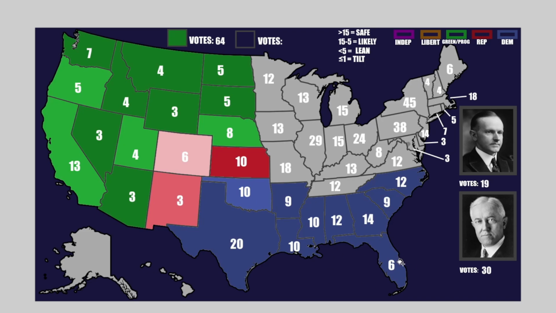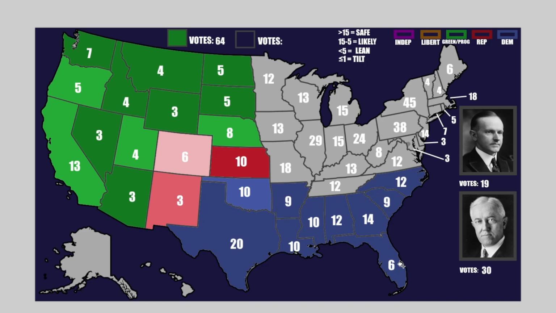So the weakest safe state is actually going to be my home state of Florida. It's weird to see it with such little electoral votes. But Florida ended up with a 16-point margin. That's the weakest. Out of all of these states, a 16-point lead is the weakest for the Democrats, which is crazy to think about. In real life, it was 57% Democrat, 28% Republican, 8% Progressive, and 5% this Prohibitionist Party, which is very interesting.